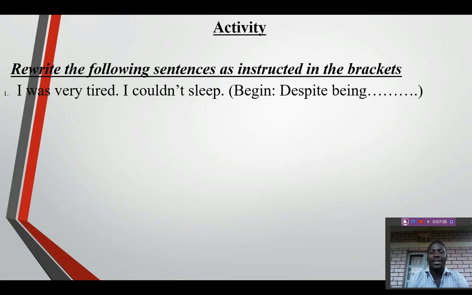And the instruction in the brackets tells us to begin with despite. So here they have instructed you to begin the sentence with despite. So you are tasked, or you are asked, to begin this question with despite.